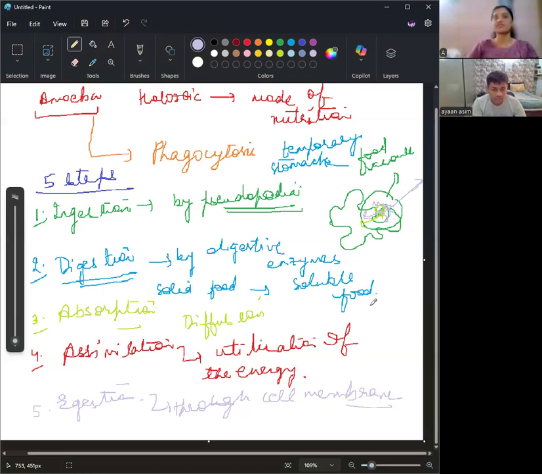This was the first organism, amoeba. The second organism, paramecium, is also going to have the same 5 steps. Just the process of ingestion is different. Paramecium has a mouth-like structure, and the cilia, which are present all over the surface, push the food towards the mouth. Amoeba didn't have any special organ for ingestion. It was just through formation of the food vacuole. Is it clear?